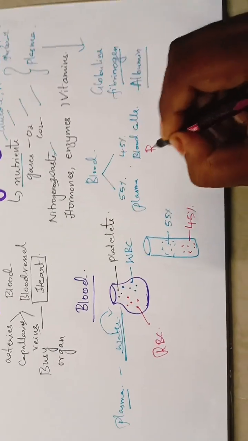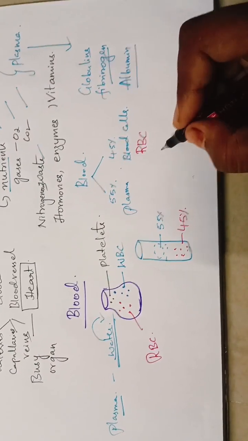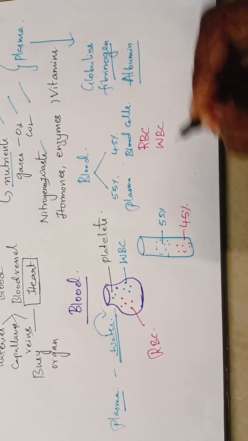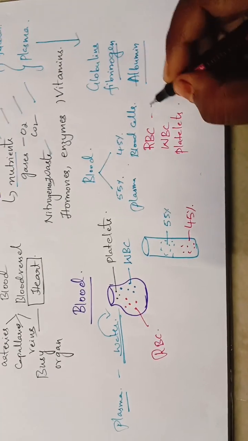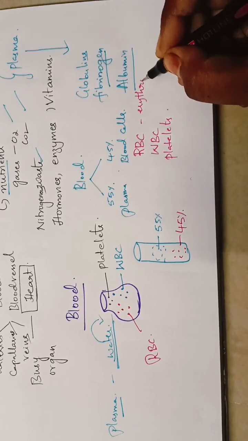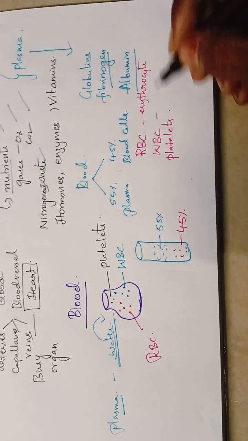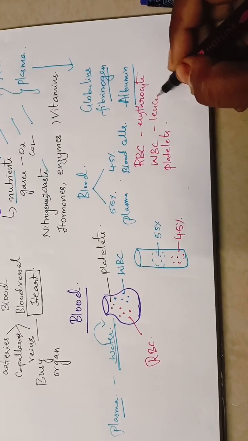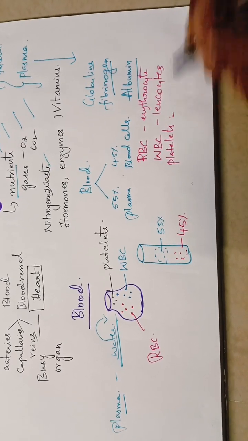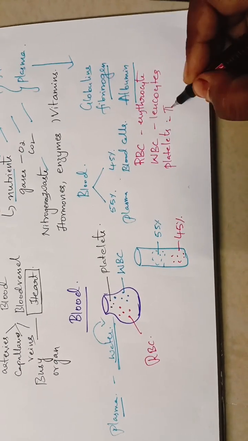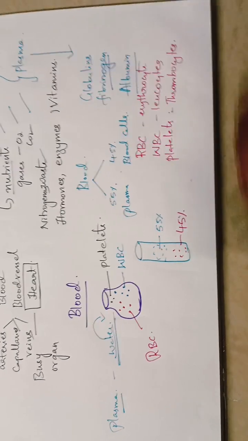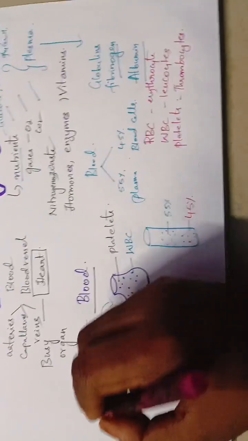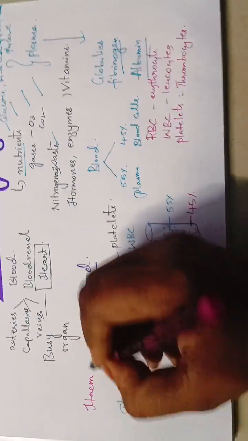The blood cells are of three types: RBC, WBC, platelets. RBC is also called erythrocytes. WBC is also called leukocytes, whereas platelets are called thrombocytes.